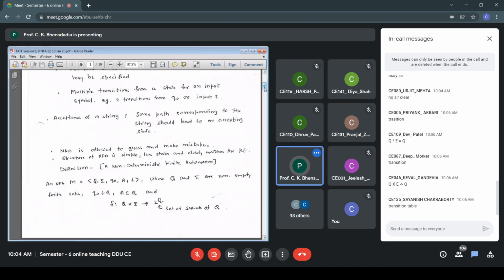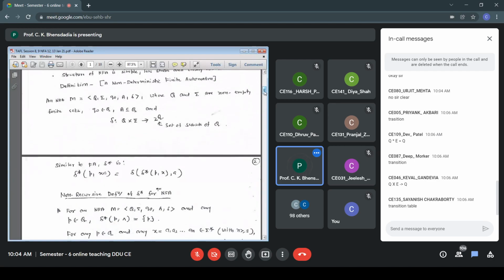All the tuples are the same, whether it is DFA or NFA, with the same meaning and the same values for all 4 parameters except delta. The only change is in delta, and the change is that instead of Q on the right hand side of the arrow, it is 2 raised to Q. It means I have multiple entries. In the case of DFA, there is a single entry. So the formal definition of NFA and DFA is almost the same, except for the type of delta. Fine.